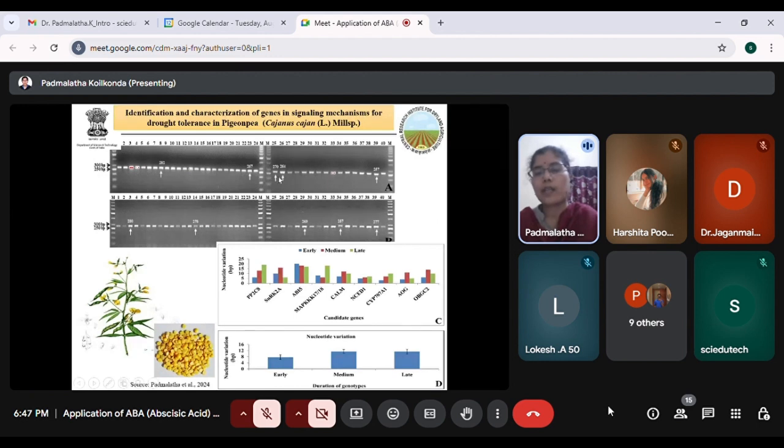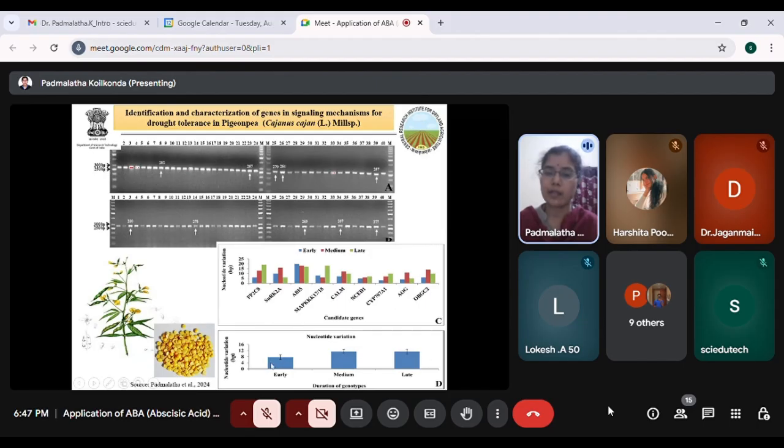So here we can see very clearly a polymorphism, but because the agarose gel cannot detect less than 5 base pair difference, we tried to use a software to find out what is the difference in terms of the base pairs. And then we identified that there is a huge difference in terms of polymorphism, like early varieties, then you have the medium genotypes and the late genotypes.